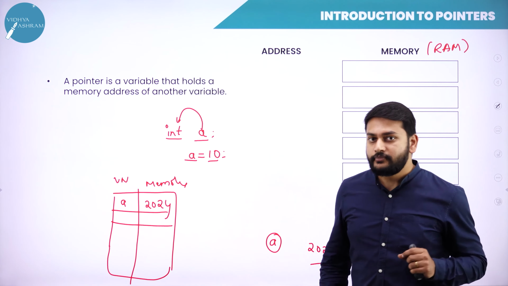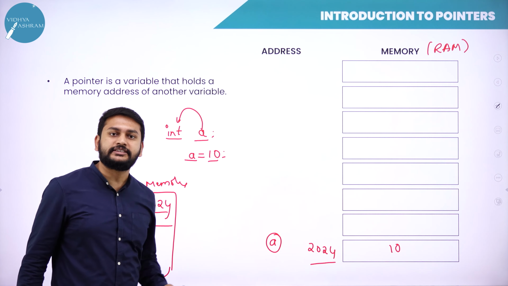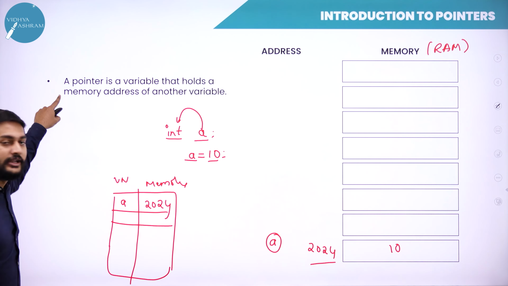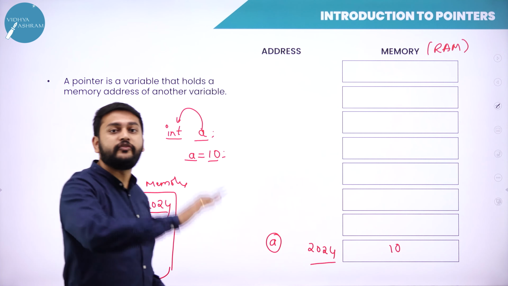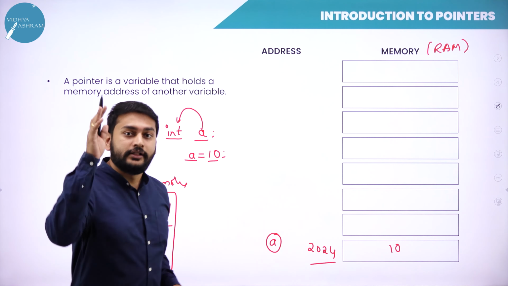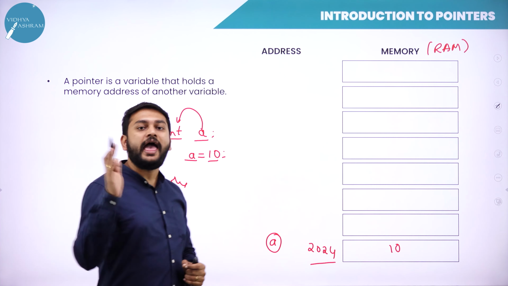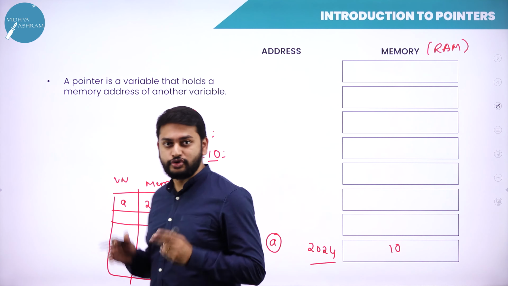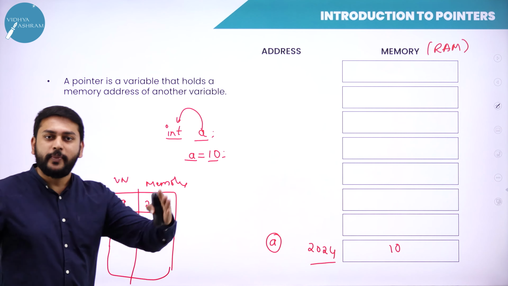So fine. What is the topic, sir, for the day? Why are you discussing these basic things? Yes, I'm coming to the point. Let me start with the definition. Pointer is a variable that holds the address of another variable. Let us understand the definition one more time. Pointer is a variable that holds the address of another variable. So you remember this definition. I will explain this definition part by part.